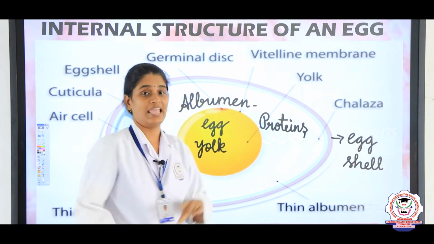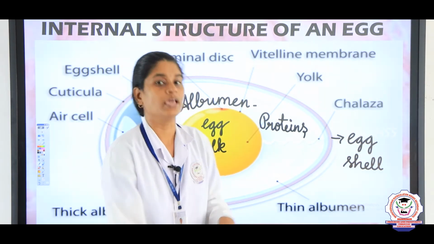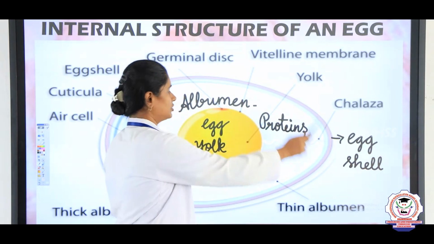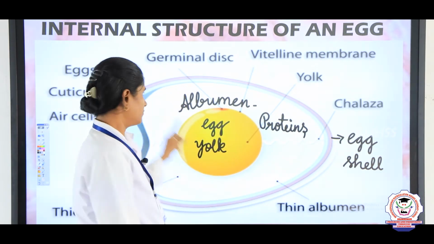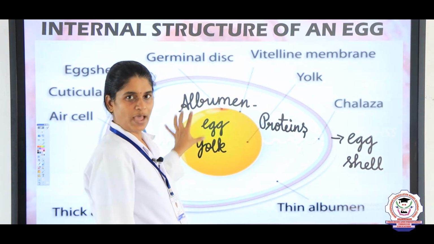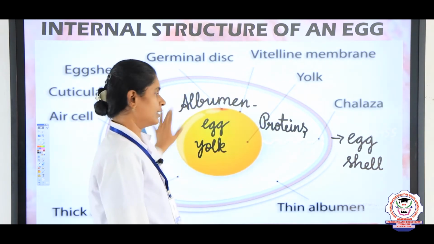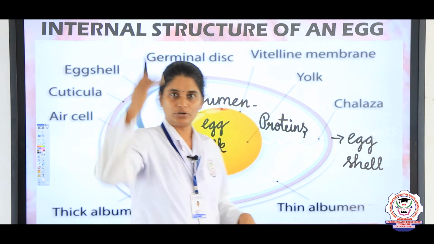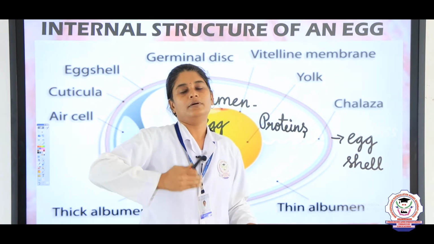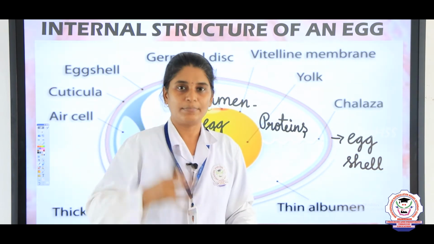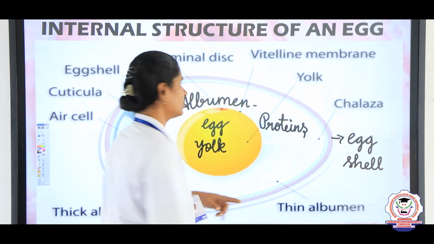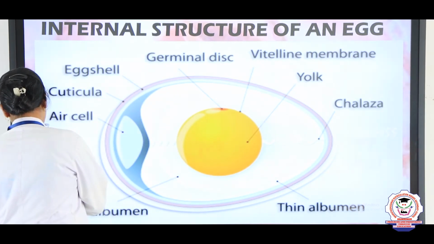The internal structure of an egg is a 5-mark question from this lesson. Once you are thorough with this, you can easily attempt the 5 marks. You have to draw the internal structure of the egg and mark the eggshell, albumen and egg yolk. Draw the yellow color, then the whitish color, and then the eggshell. Write the function of the eggshell and what the albumen and the egg yolk contain. Like this you have to write for your 5 marks. So, this is about the internal structure of an egg.